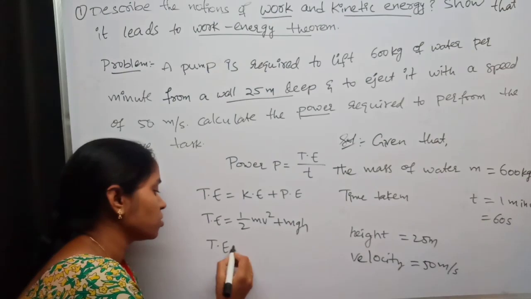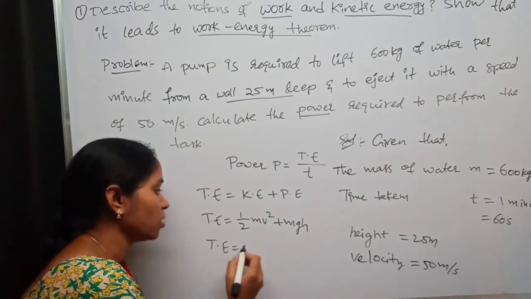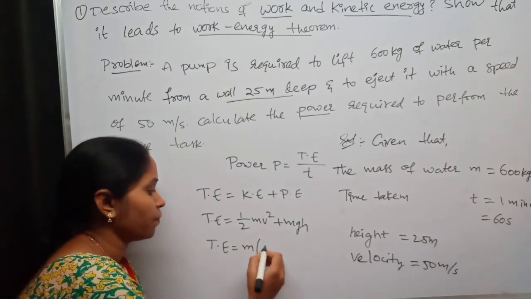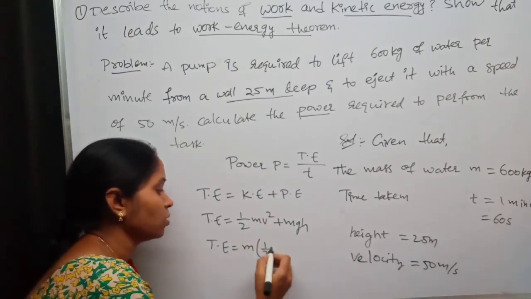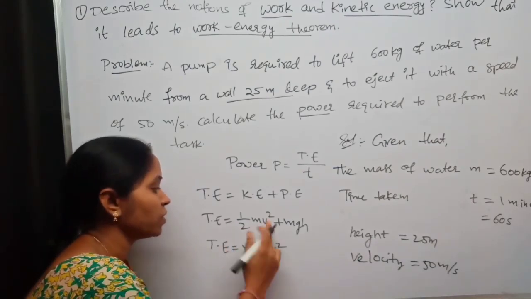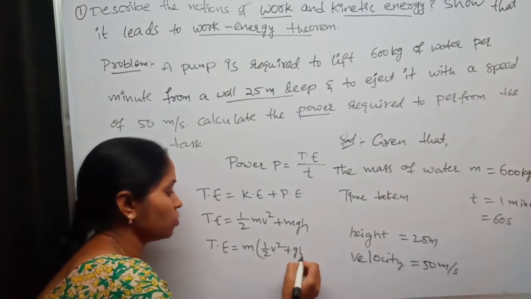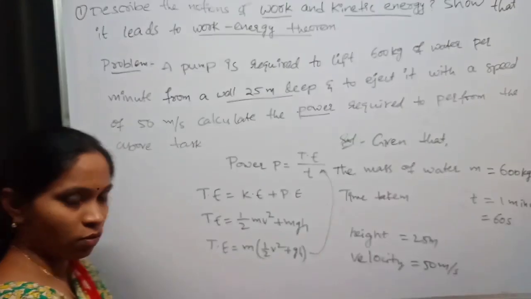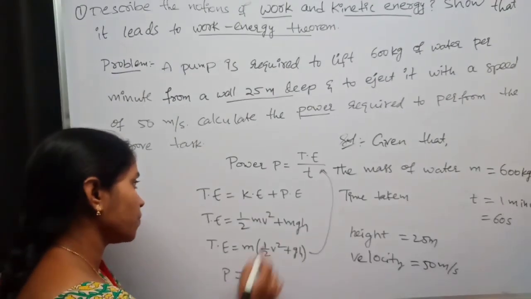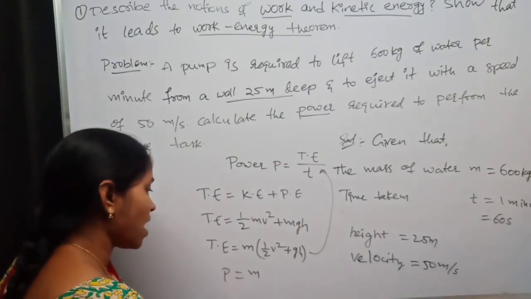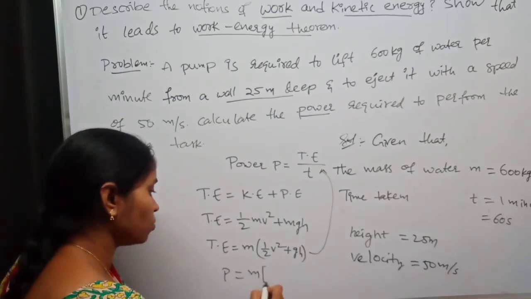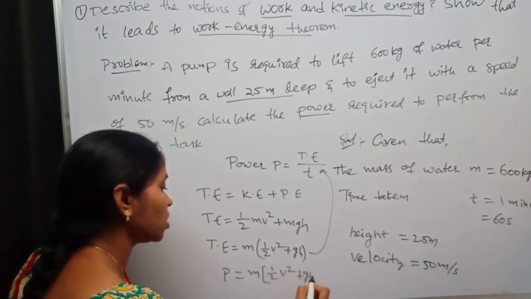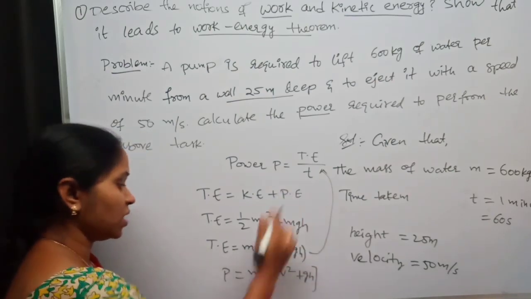The total energy is equal to, taking m as common, m into half v square plus g into h. Now substitute this in this equation. Power P is equal to m into 1 by 2 times v square plus gh, by time t.